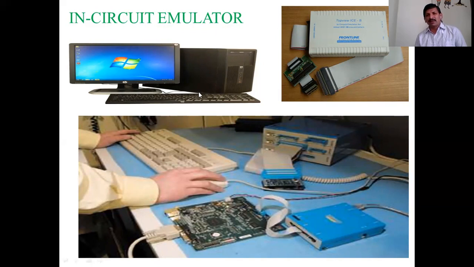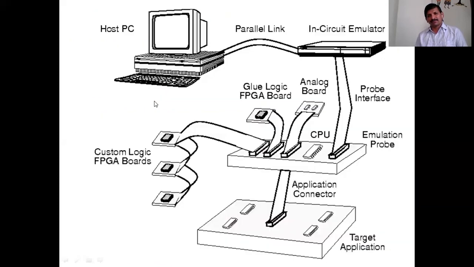Once we get the desired behavior, that is implemented in the actual processing element, or ASICs, or FPGAs, or system on chips, and that is used in the actual hardware. See here, this is the desktop. Here we design the hardware using the corresponding IDE, integrated development environment, tools.